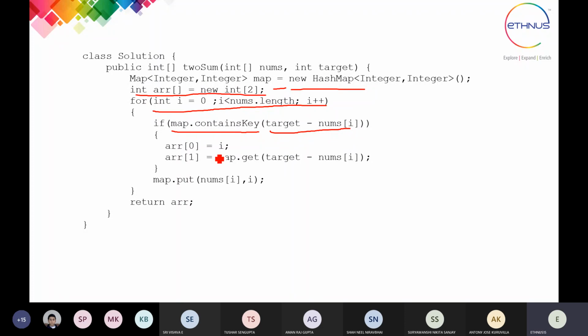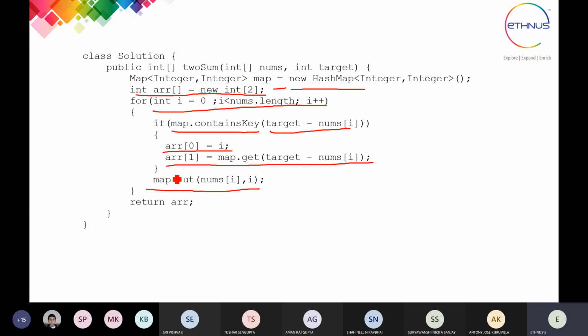If that matches, then we add that particular ith location in the result array, which is going to be the output of our program. The other location is also added from the map.get function, which retrieves the location from your nums array. And after this, it is put on the HashMap.